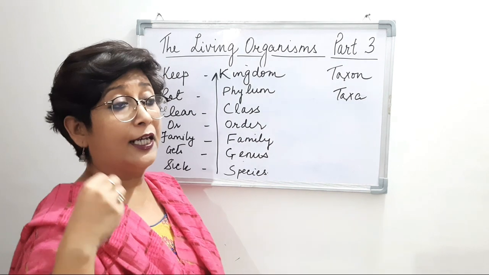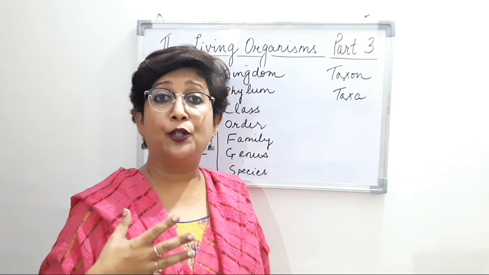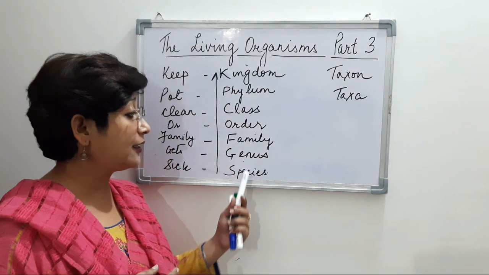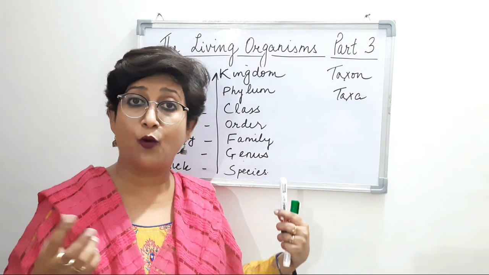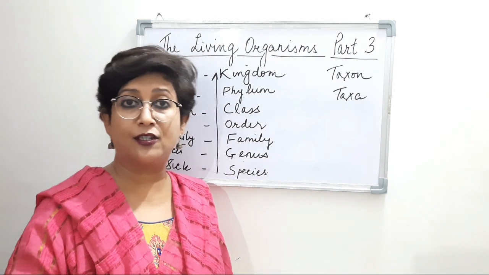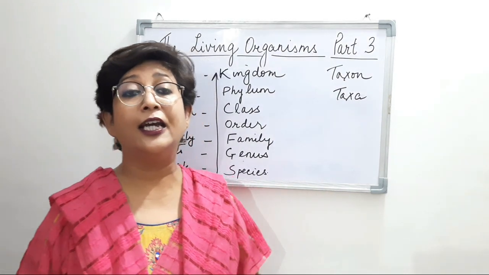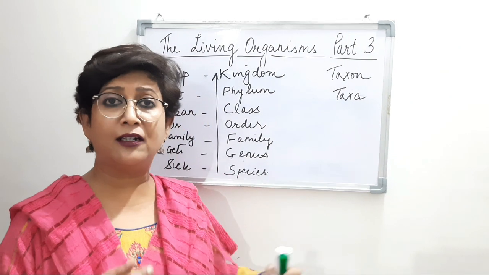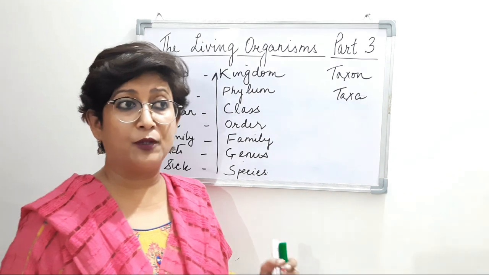In your exams, you can be asked to define the taxonomic hierarchy, or the 7 obligate categories, what are they? Define species, define phylum. Such questions will be asked in the exams, and even in the medicals, questions related to this are asked. So for that, you need to be very, very sure.